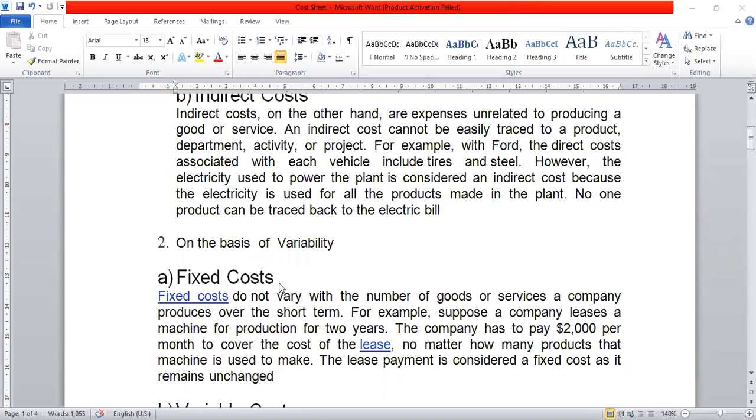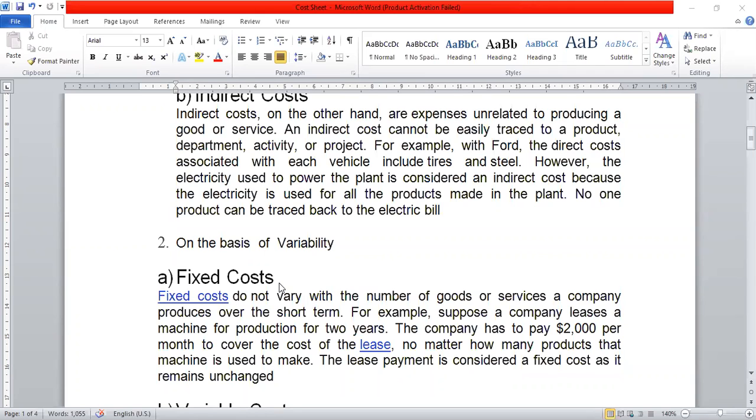Now let us see what is fixed cost. The cost which remains fixed in spite of an increase or decrease in the production is known as fixed cost. For example, for a particular showroom, if it is taken on a rent basis, the rent for the showroom will be fixed. It will not change every month, correct? So that is called fixed cost. Whether we are increasing the production or decreasing the production, the cost remains the same. That is considered as fixed cost.